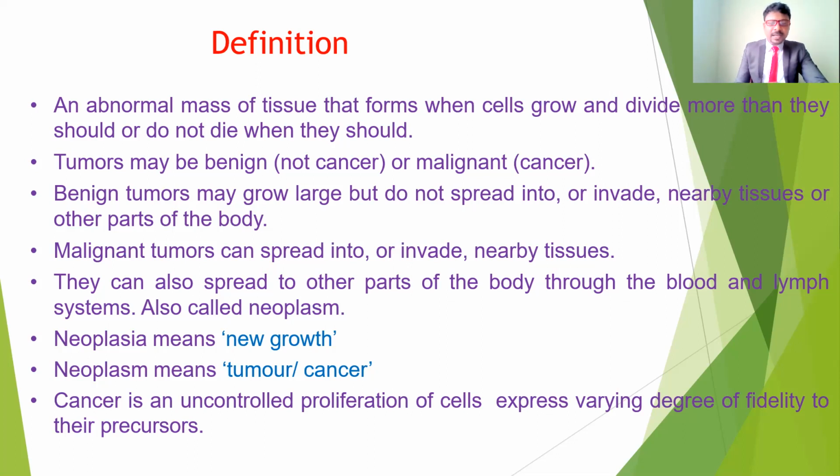Cancer is uncontrolled proliferation of cells expressing varying degrees of fidelity to their precursors. That's uncontrolled development of the cell. If any cell is there, it divides and multiplies. If it's a normal cell, it's under control. But cells that are not under control give excessive growth. This abnormal cell growth leads to cancer, also called tumor formation.